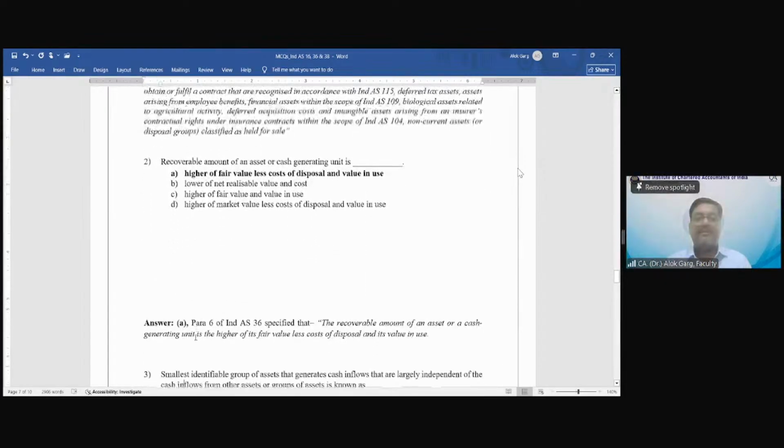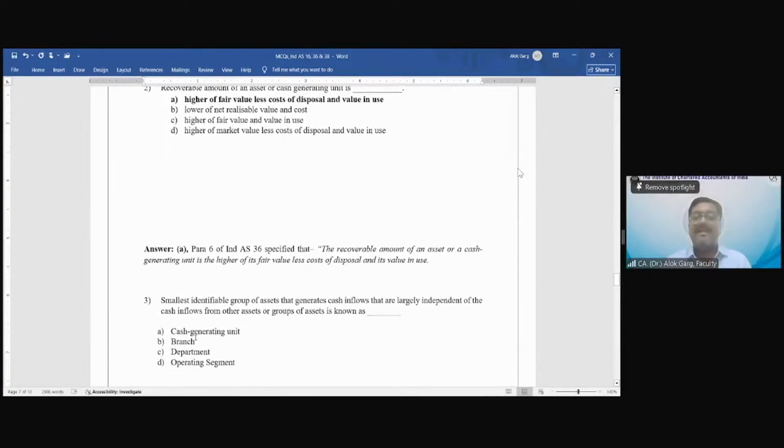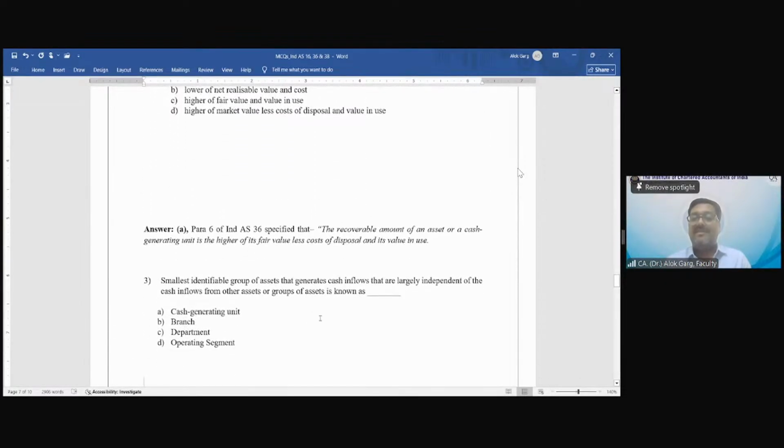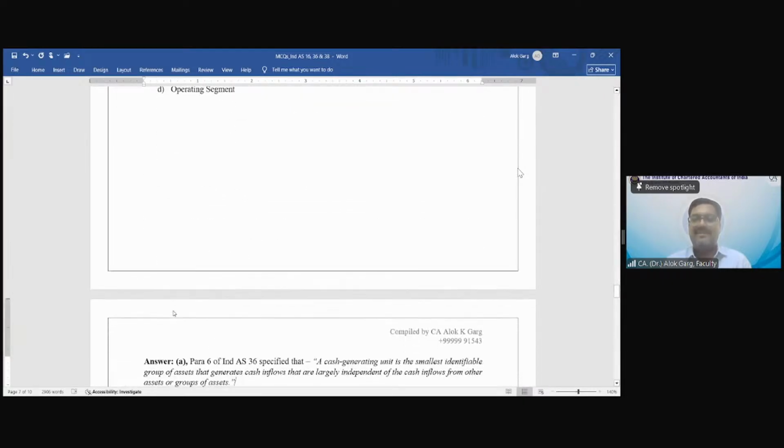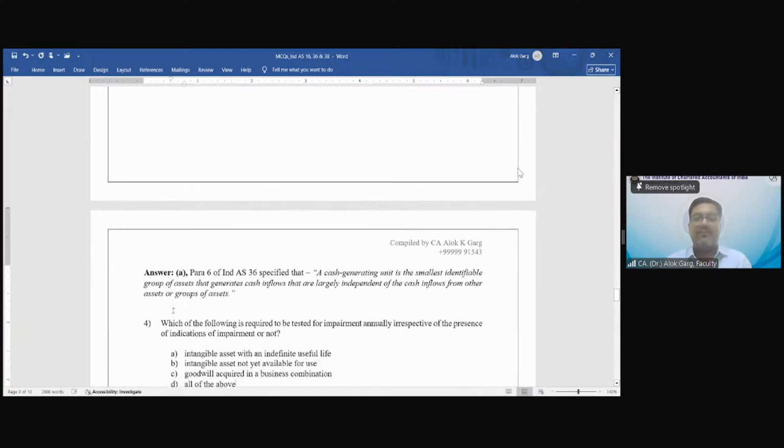Question number 3. A smallest identifiable group of assets that generate cash inflow, which are largely independent of the cash inflow from other assets or group of assets, is known as what? Cash generating unit, branch, department, operating segment. A. Cash generating unit, CGU. Option A. Usually the option is not A for everything, but in these two questions option A was the answer, right? Let's go to question number 4.